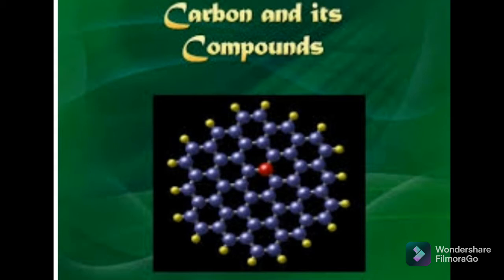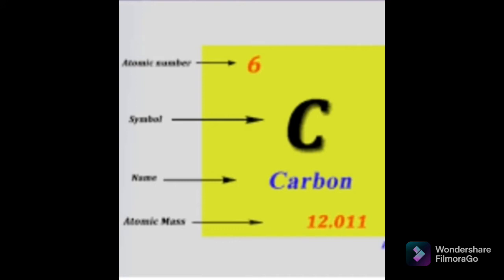So when you observe this periodic table, it is based on atomic number. So what is atomic number? Atomic number means the number of protons or number of electrons present in an atom. When we observe this periodic table, on sixth position you will get this carbon atom. It indicates that carbon has atomic number 6. So the electronic configuration of carbon is 2,4.